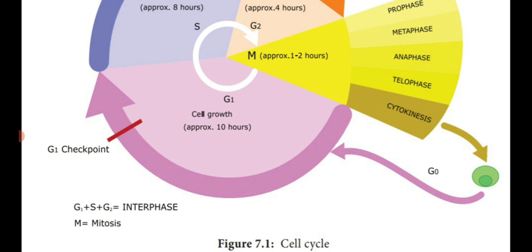So in the previous paragraph, the cell cycle consists of 2 events, one is mitosis and one is interphase, isn't it? Also this cell cycle consists of 4 events: G1, S and G2, these 3 stages are known as interphase. The last one is M, that is mitosis.